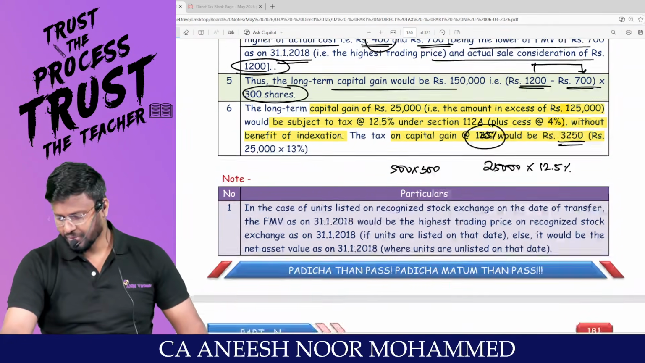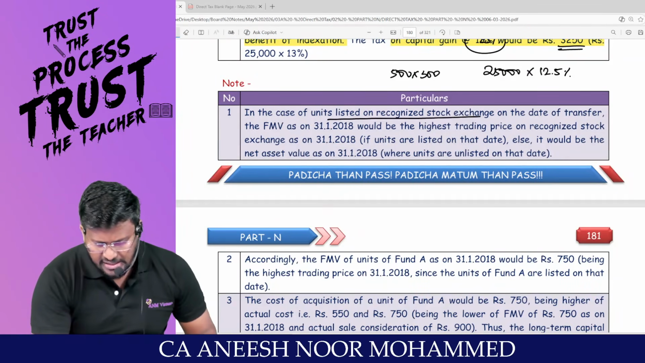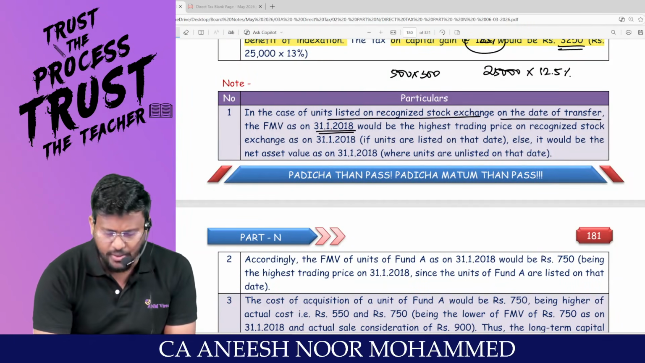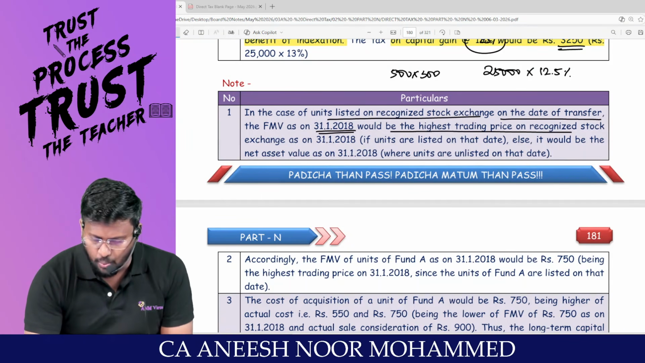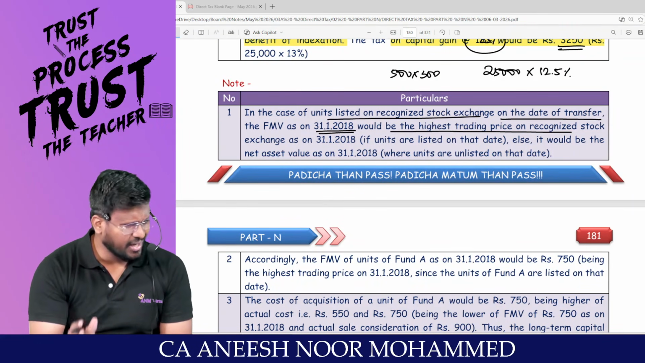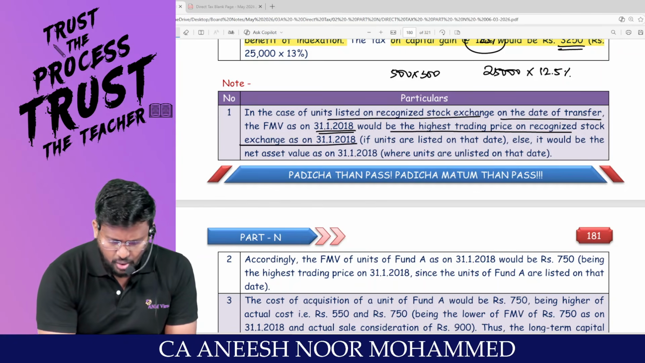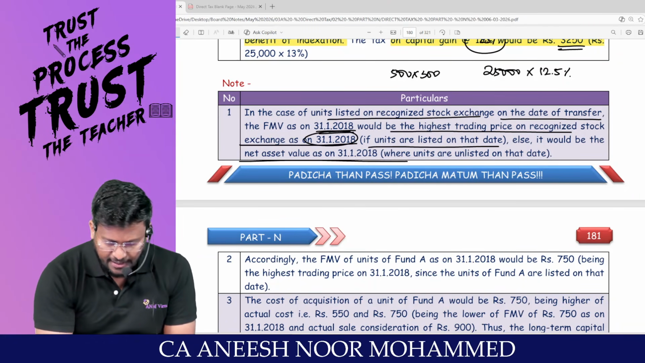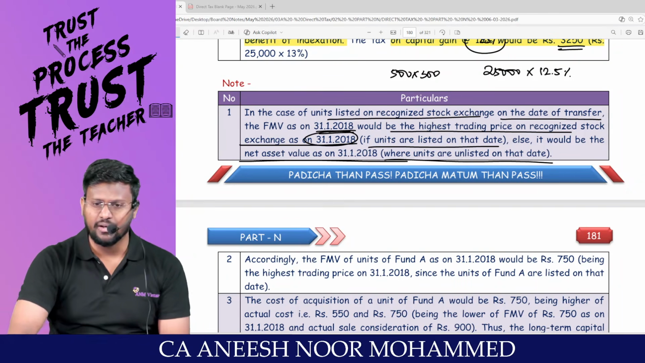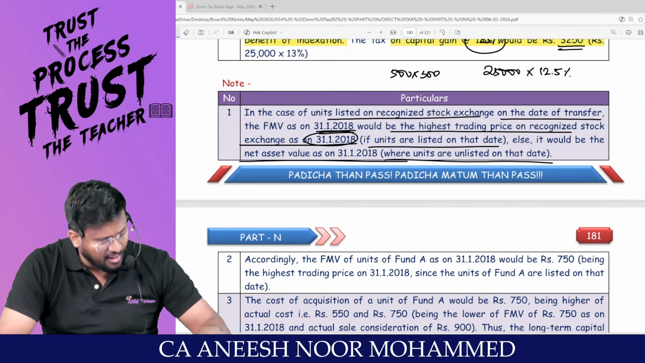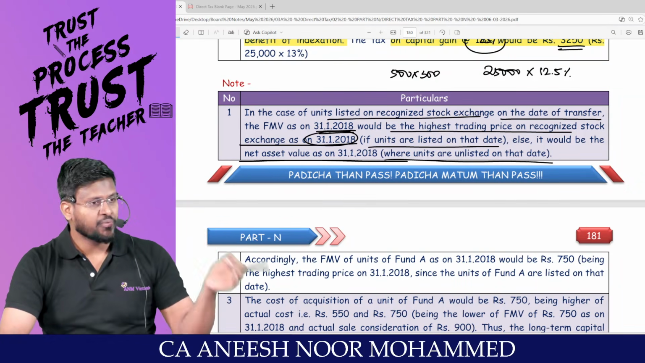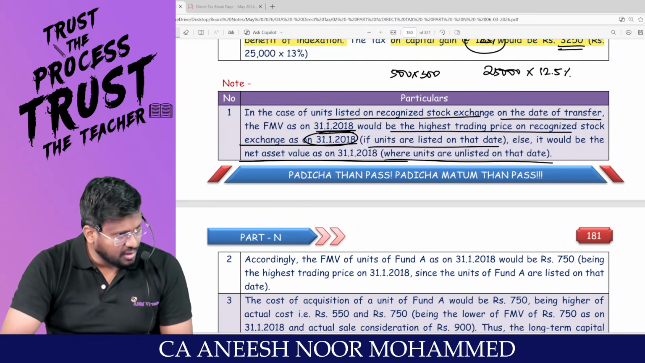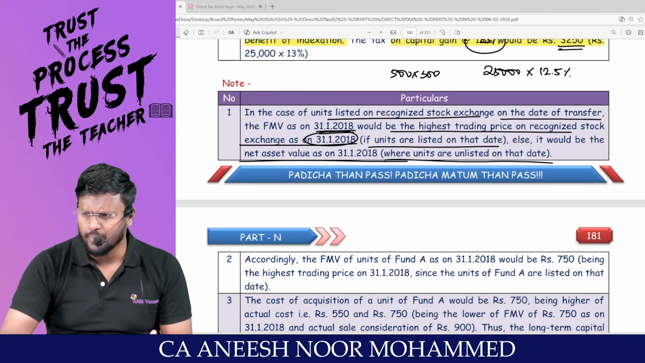Are you clear? Sir, in case of units listed on a recognized stock exchange on the date of transfer, the fair market value as on 31/1/2018 would be the trading price. Don't take the average, take the highest on the recognized stock exchange on this date if the units are listed on that date. Else it would be the NAV where the units are unlisted on that date. That means if any units are listed, take the highest trading rate. If the unit is unlisted, my dear lovable students, you have to take the NAV, which is the cost of acquisition.